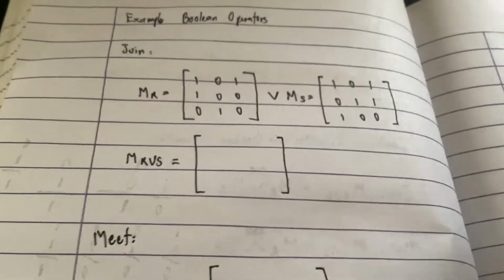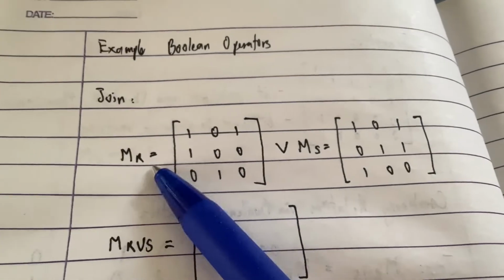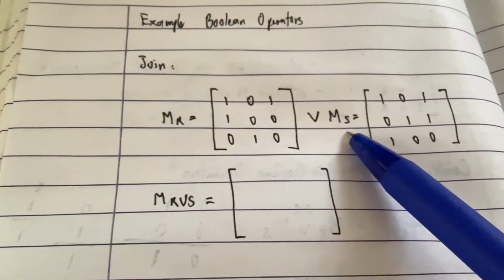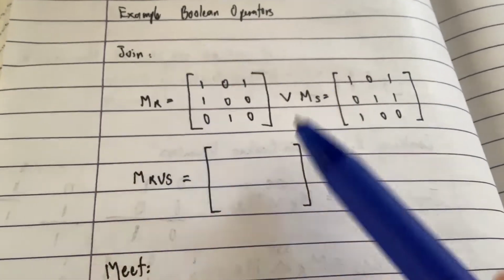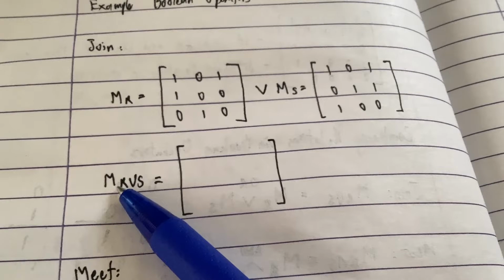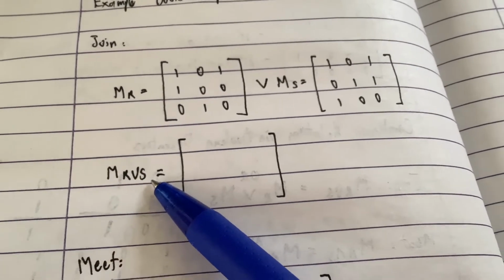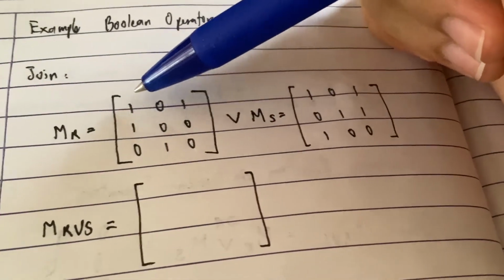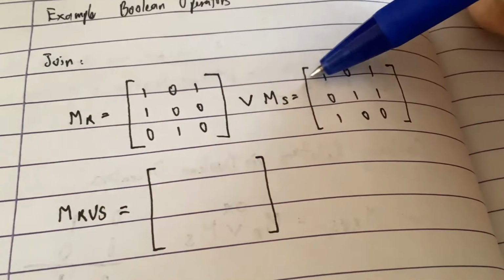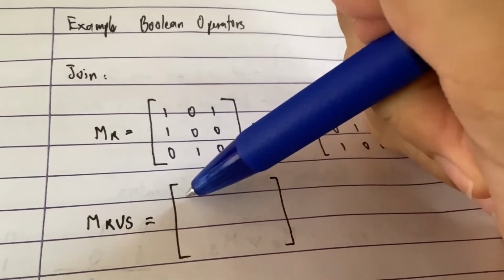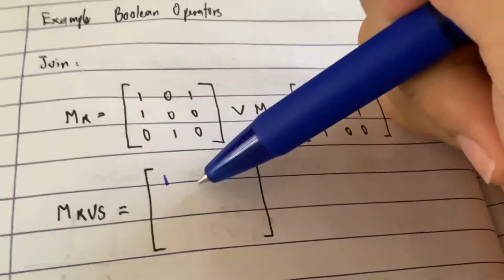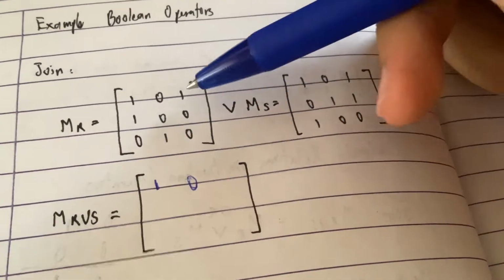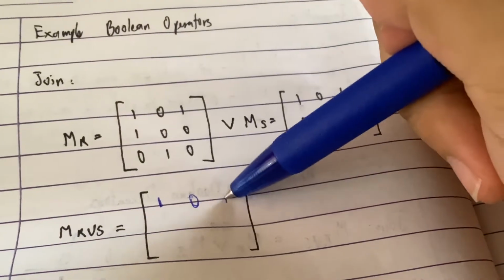Let's do it here. We have matrix R and matrix S. We want to find the or, the join of matrix R union S, right? So we look at this. 1, 1, so we write 1, okay? 0, 0, we write 0, okay? And 1, 1, we write 1.